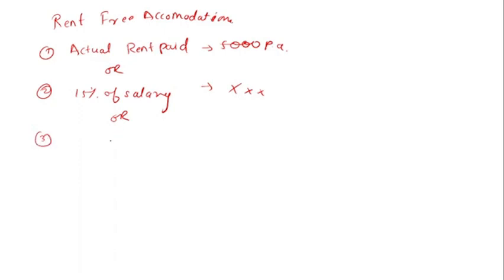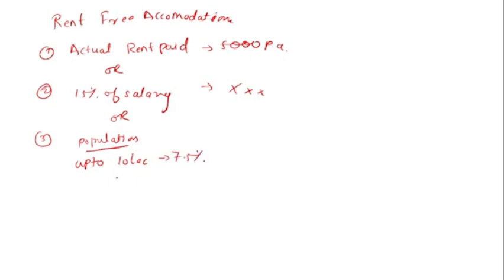And the third condition is about the population. If the population of the city is up to 10 lakh, then 7.5% of the salary.